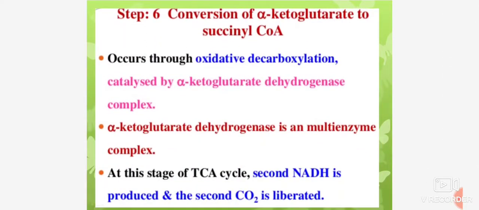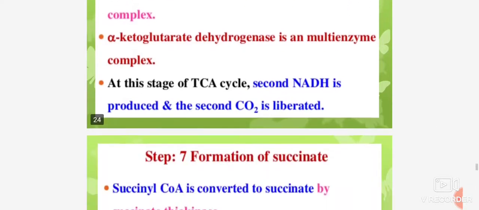Step 6, conversion of alpha ketoglutarate to succinyl coenzyme A occurs through oxidative decarboxylation catalyzed by the alpha ketoglutarate dehydrogenase complex. Alpha ketoglutarate dehydrogenase is a multi-enzyme complex. At this stage of the TCA cycle, the second NADH is produced and the second carbon dioxide is liberated.